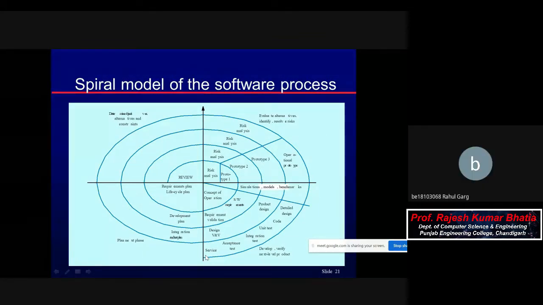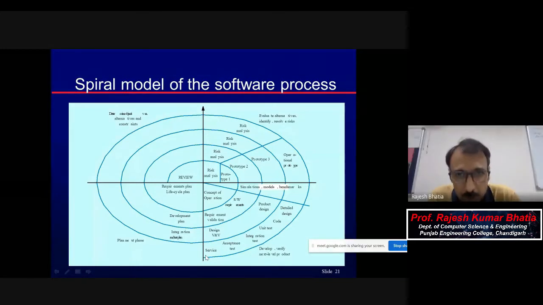Sir, then why is this model only used? Like we can use only this spiral model. Why are waterfall and other prototyping models used then, if this is better? Okay, good question.